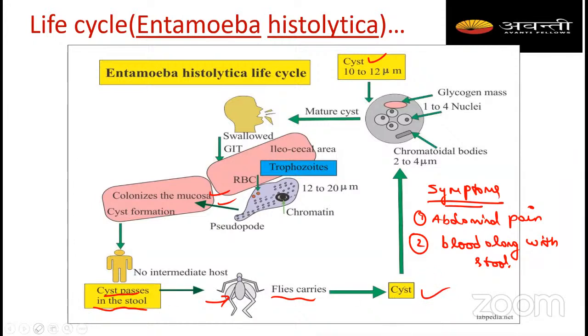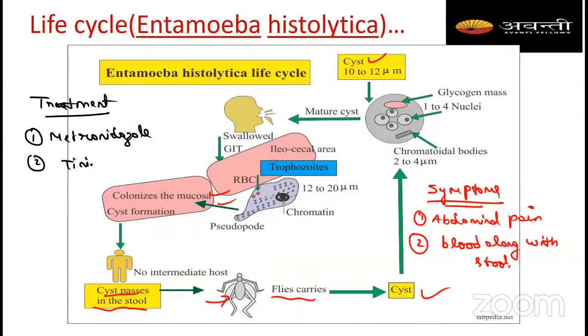Okay. So then which are the treatments? What are the treatments we can give for amoebiosis? The treatment is mainly, one is metronidazole, and another one is tinidazole. Students, this is N. First one is metronidazole and second one is tinidazole.